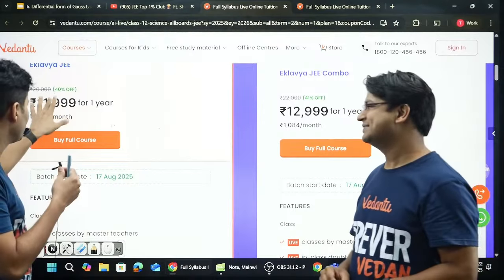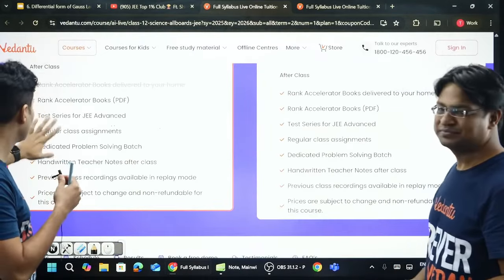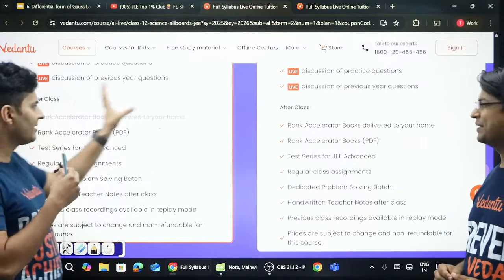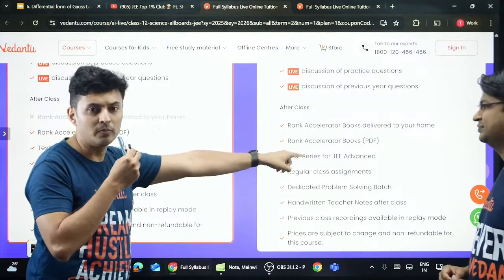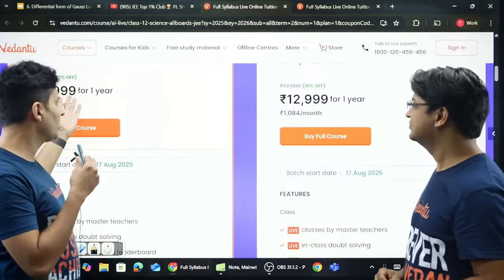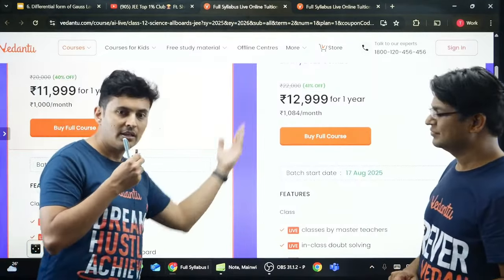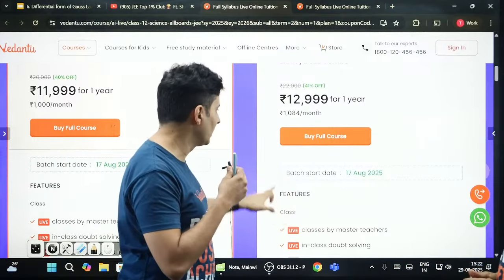So 12,000 rupees. This is a pure English batch, entire syllabus for JEE Advanced, and the only difference between this version and this version is the rank accelerator book, which will be delivered to your home. Otherwise, you are still getting the soft copy. So if you want to save 1,000 rupees, go for this. But if you want to save your eyes, then go for this, because how much will you watch and read everything online? So save your eyes.